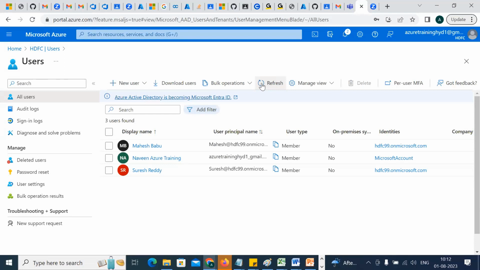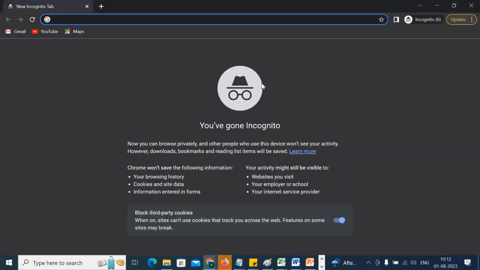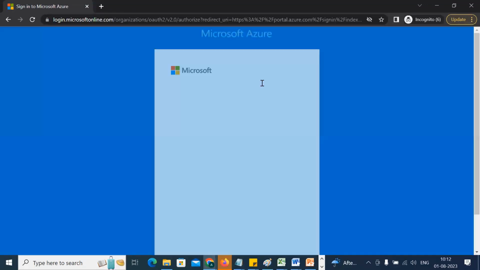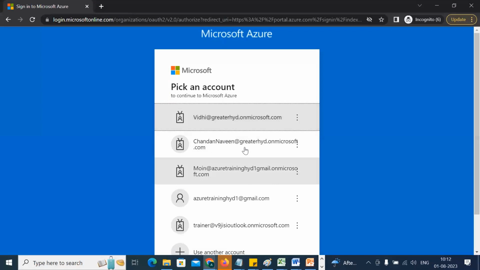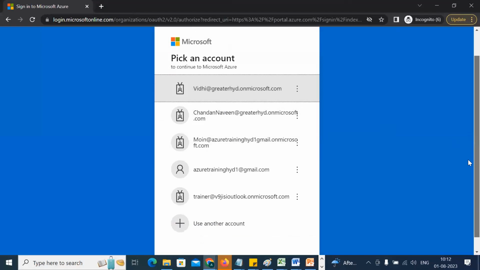Okay, so Suresh can go and log into their system. They can log in and then they can make use of my subscription, right? So how to do that? Because I have only one laptop, what to do? I'll try to go with an incognito window, or another browser, and log in with Mahesh Babu. So these all are the users for me. These are the different users basically.